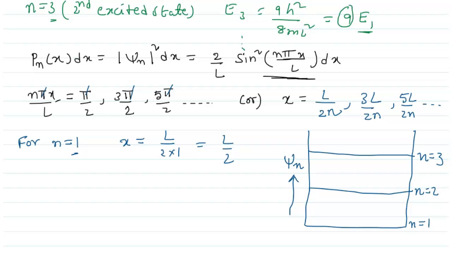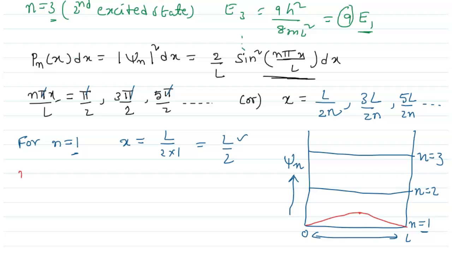So when n equals 1, the box length is L centimeters. In this state, we can find the electron at half of its length, which means the middle. Maximum probability is here only.